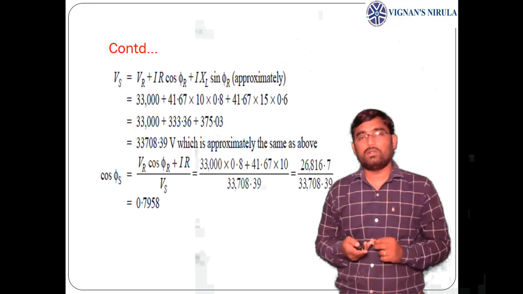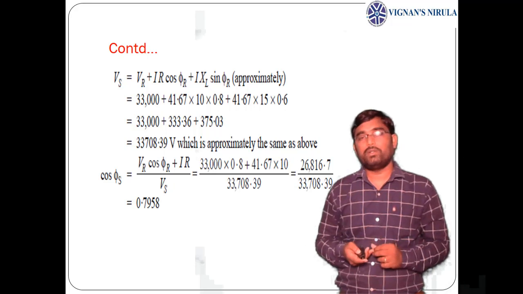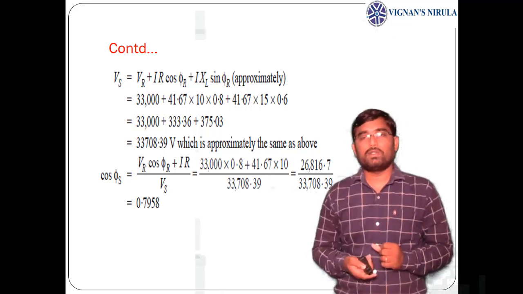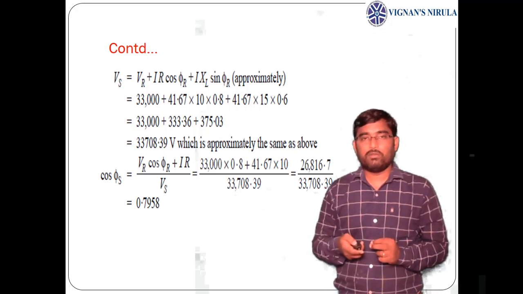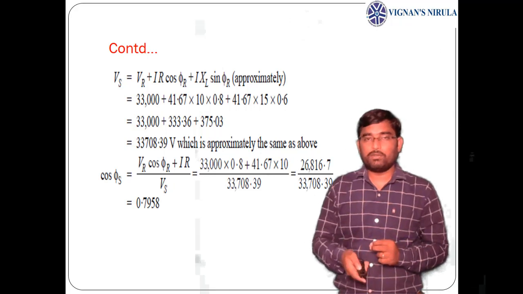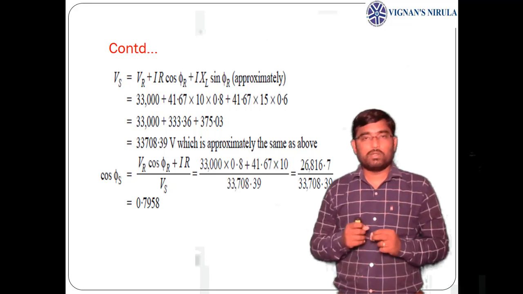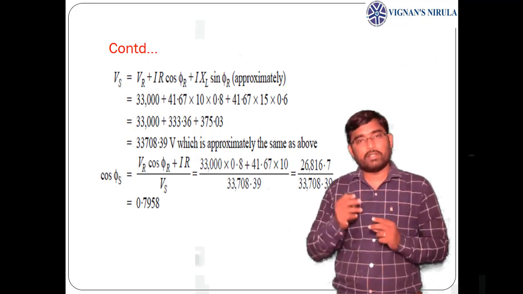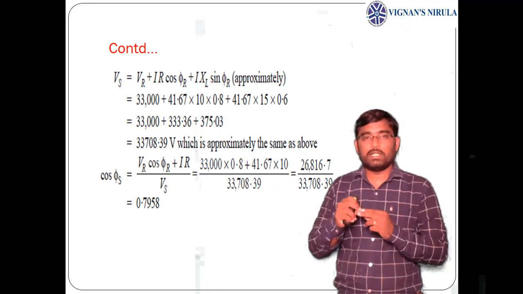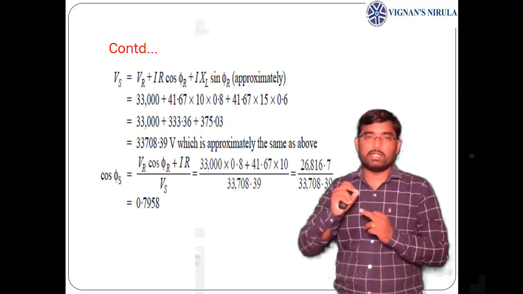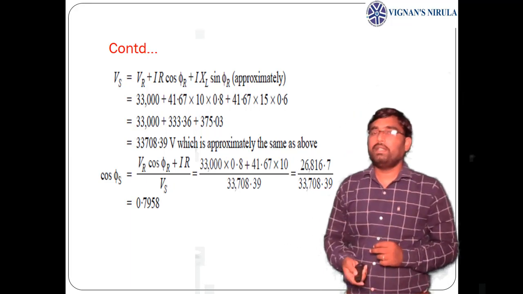Now the sending end power factor is Vr cos phi r plus Ir by Vs. So Vr is 33,000 into cos phi r 0.8 plus I, which is 41.67, into R, which is 10, divided by Vs, which is 33,708.39. This is the formula. Previously we found it from the phasor diagram. By using this formula also we can find the sending end power factor angle. So there are three methods in total: by finding alpha and adding phi r plus alpha to get phi s, or by taking the phase angle difference between Vs and Is, or simply by using this formula.